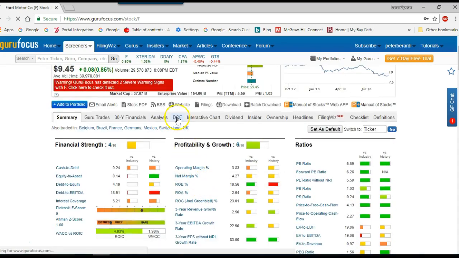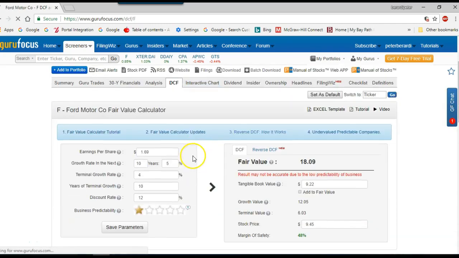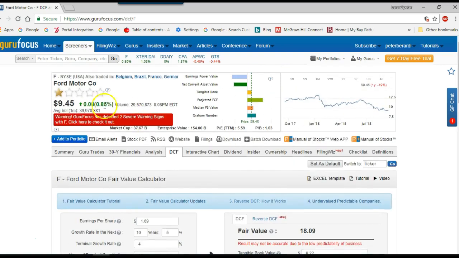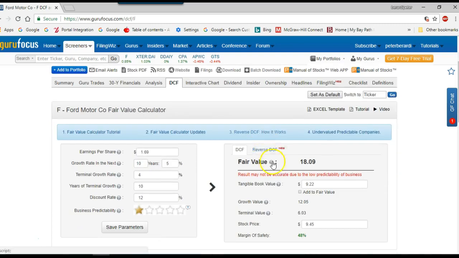Another thing I like to do is use the discounted cash flow analysis. What they do is they take their earnings per share and they say over the next 10 years with a growth rate of 5%, with a terminal growth rate of 4%, they use a discount rate of 12%. They're saying right now, based on a growth rate of 5% and terminal rate of 4%, Ford's value is at $18.09. Right now, Ford is trading at $9.45.